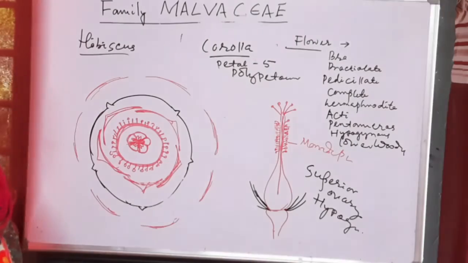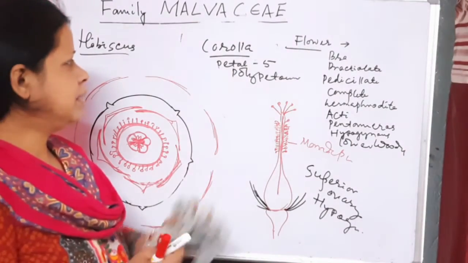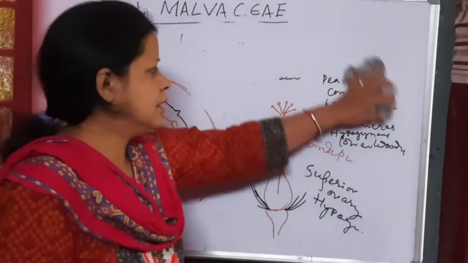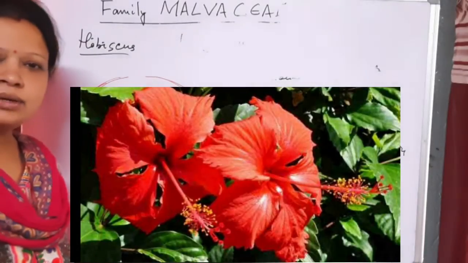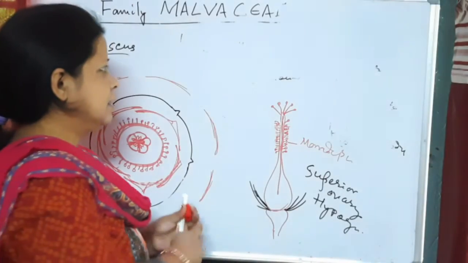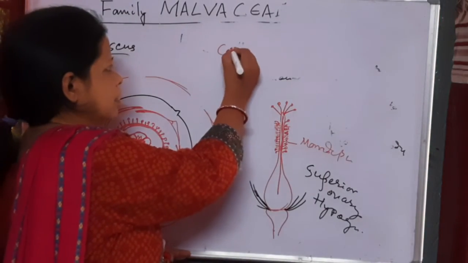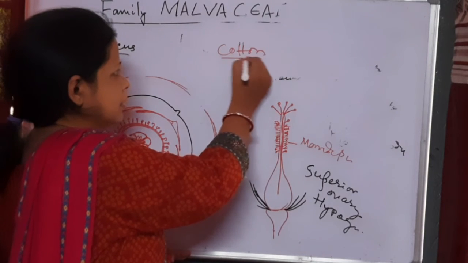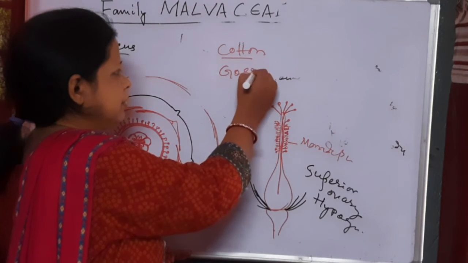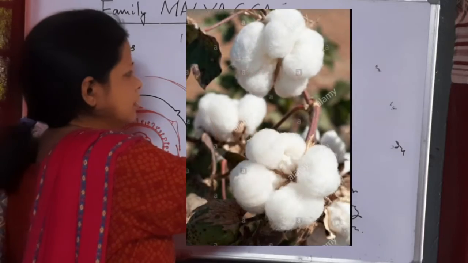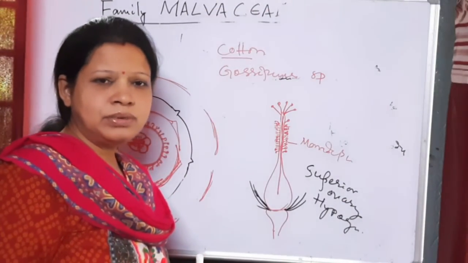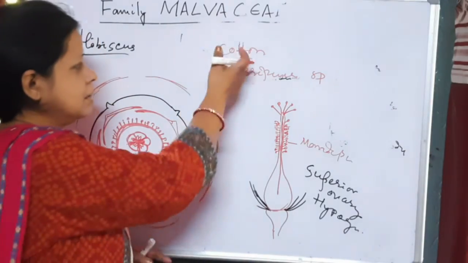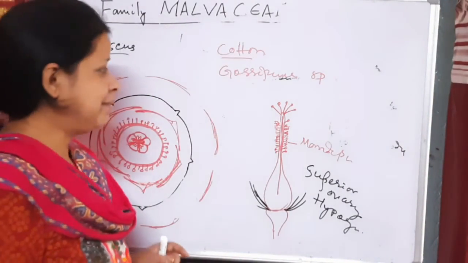Then some of the plants belonging to this family. One is Hibiscus rosa-sinensis or China rose. Another fiber plant is cotton, Gossypium species, or Gossypium hirsutum, Gossypium herbaceum. So this is also known as the cotton family.